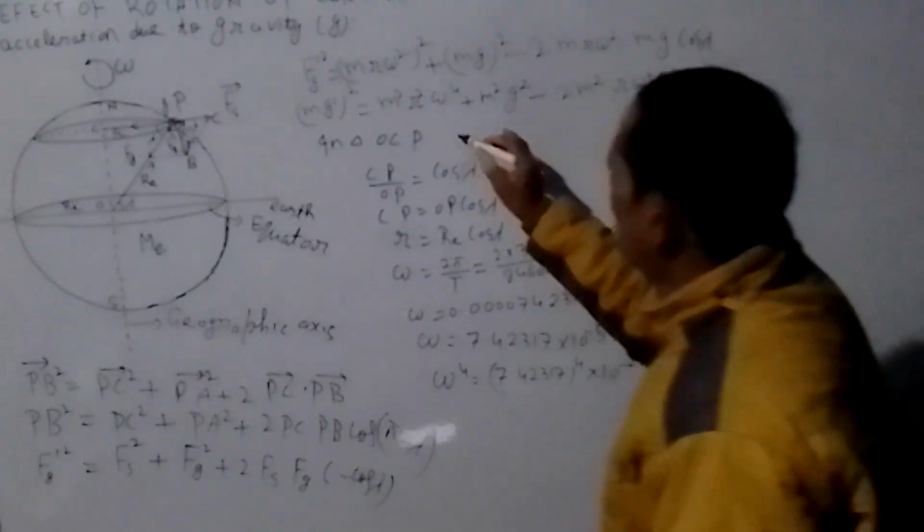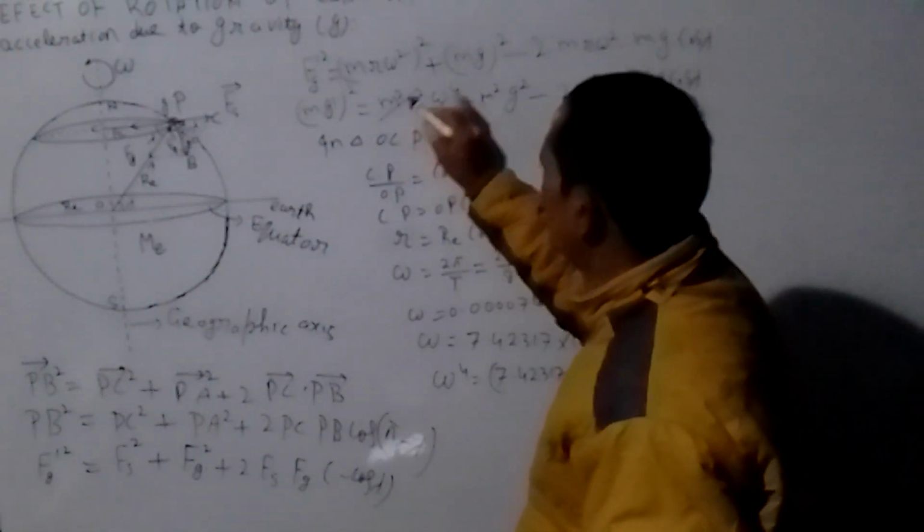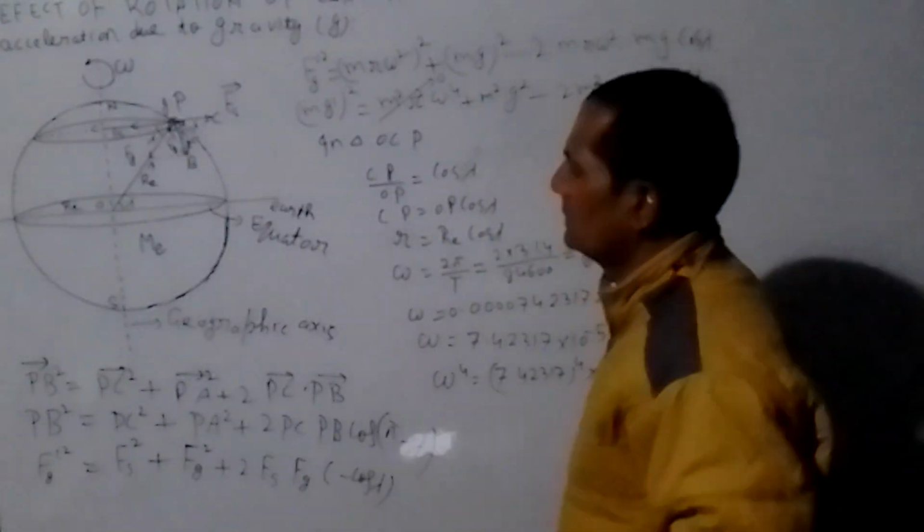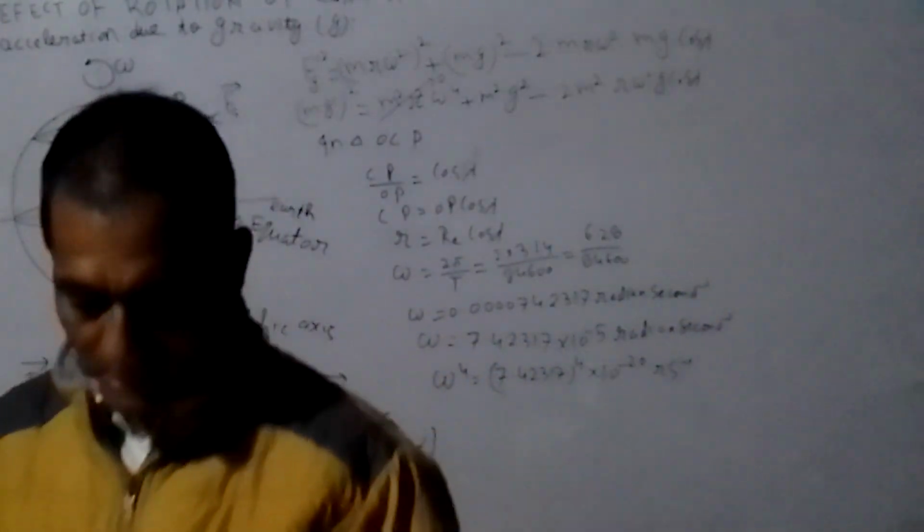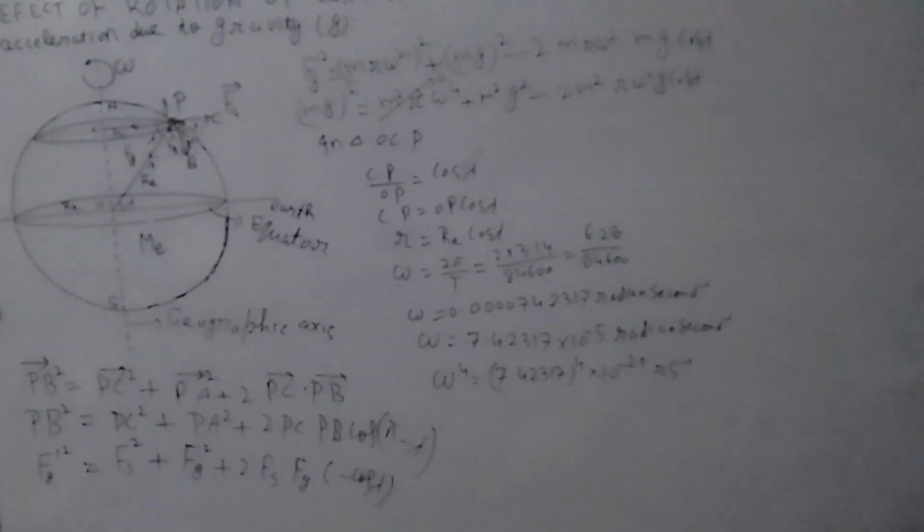This term is very near about 0, of the order of 10 raised to power minus 18 to minus 20. So this term is neglected.